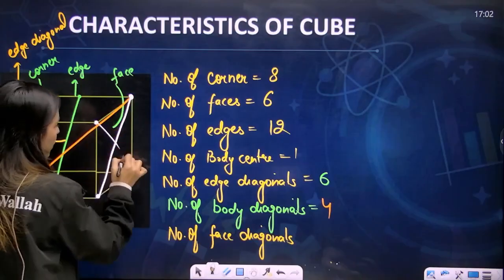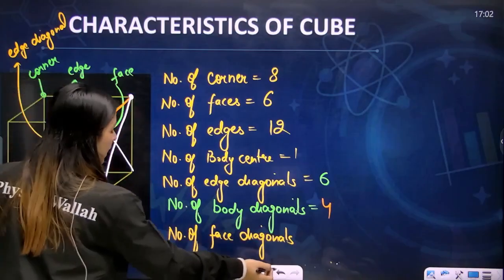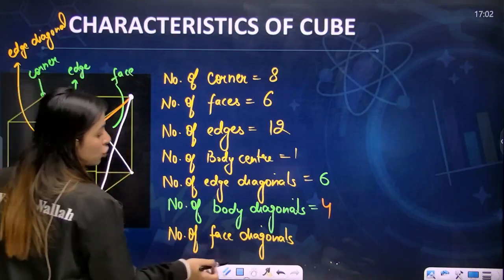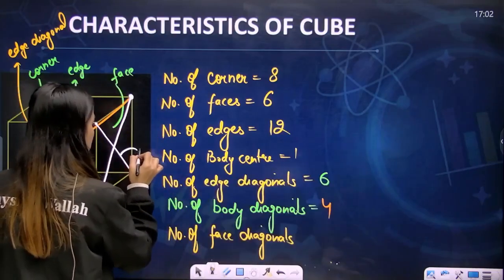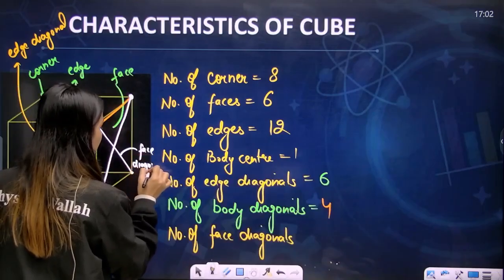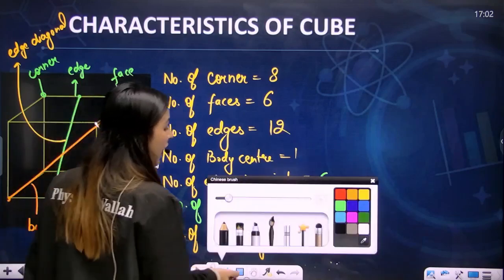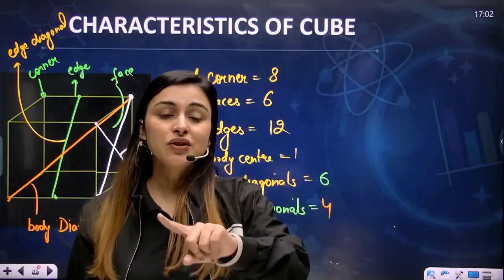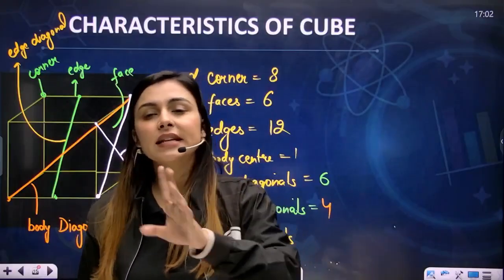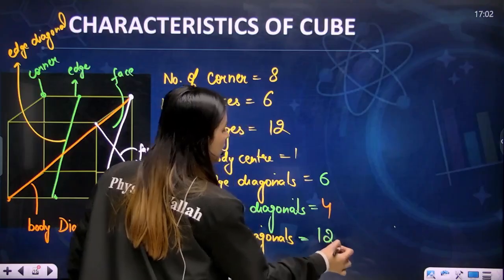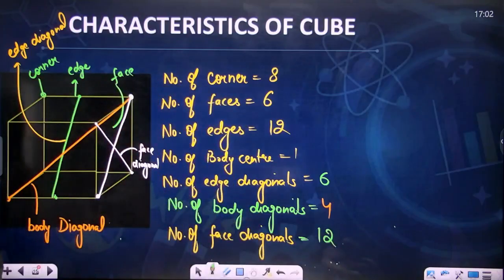This particular point to this point will give you another face diagonal. So this is known as a face diagonal. How many face diagonals do you have? You have 6 faces and each face has 2 diagonals. So 6 into 2, a total of 12. You have 12 face diagonals.